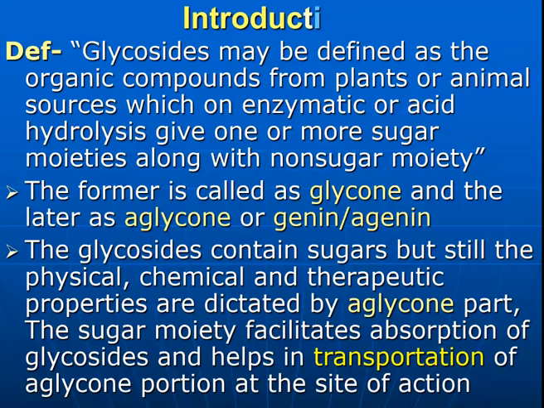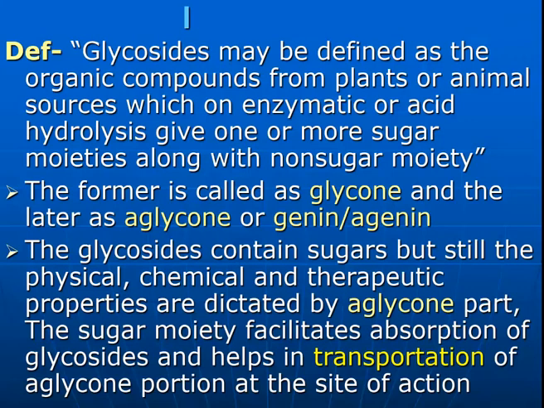When they are hydrolyzed, they get divided into two parts, that is the sugar and non-sugar. The hydrolysis may be enzymatic or acidic.